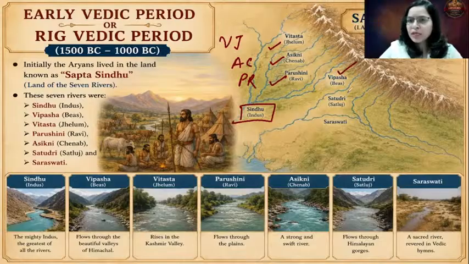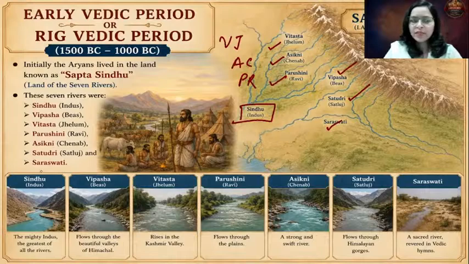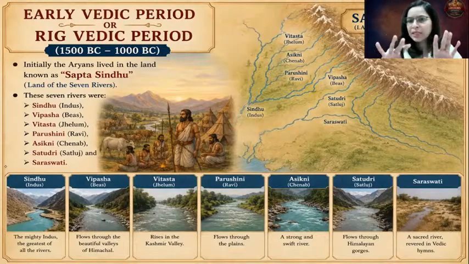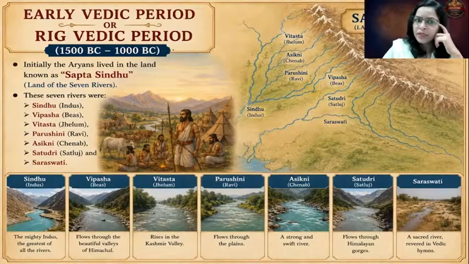Then the next is Satudri, which is very simple. It refers to river Satluj. And finally, the mighty river, which is now lost, that is Saraswati. So this land is called the Sapta Sindhu Basin. When Aryans came to India, they settled down in this area, and up to 1000 BC, Aryans were in this area.